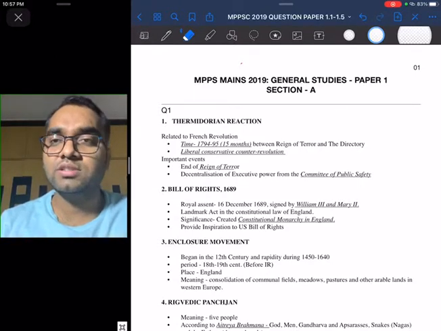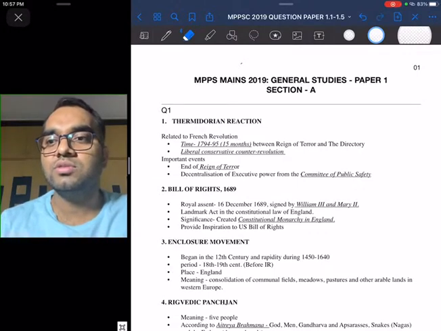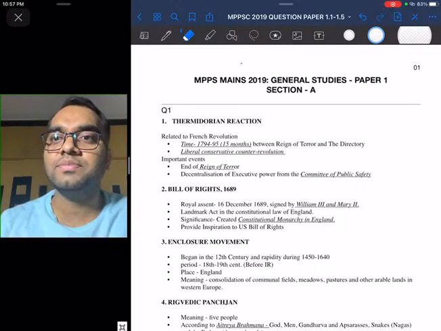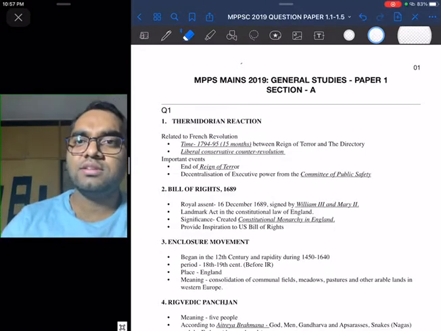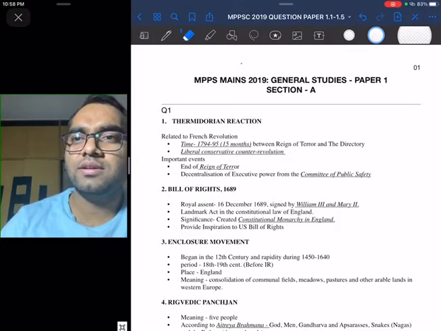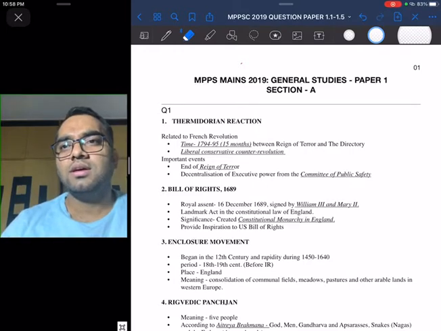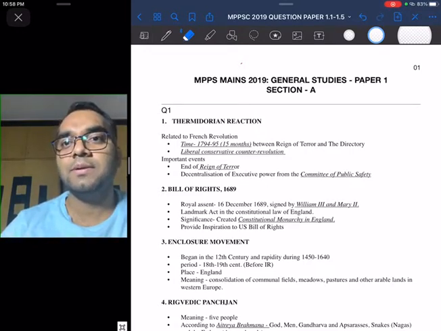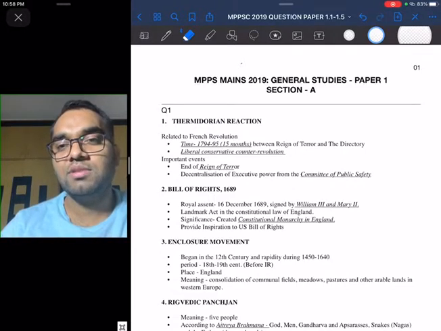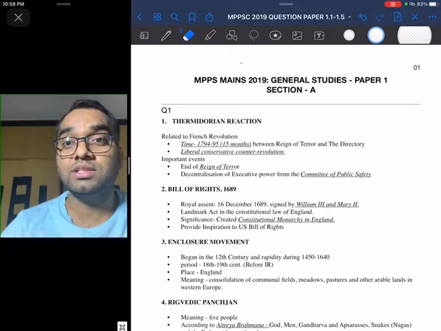So first question, as all of you know, was asked from world history. The question was Thermidorian reaction. So in Thermidorian reaction, what can one write? The number one thing which came to mind after reading this is that this is an out of syllabus question, but no, if you read the new edition of the Tamil Nadu history textbook, you can find this term Thermidorian reaction given there.